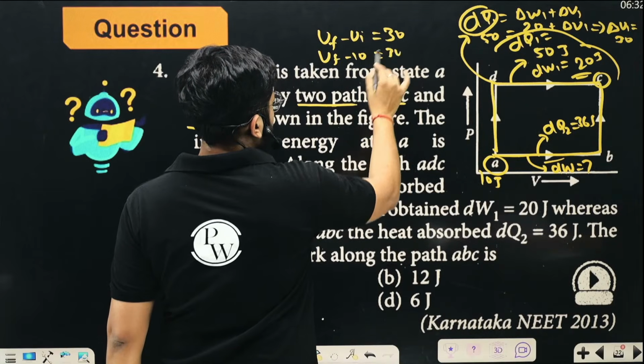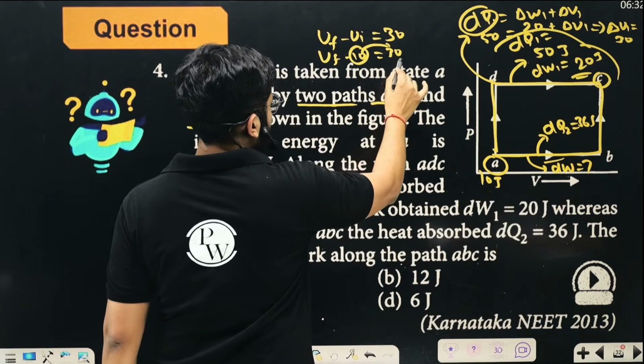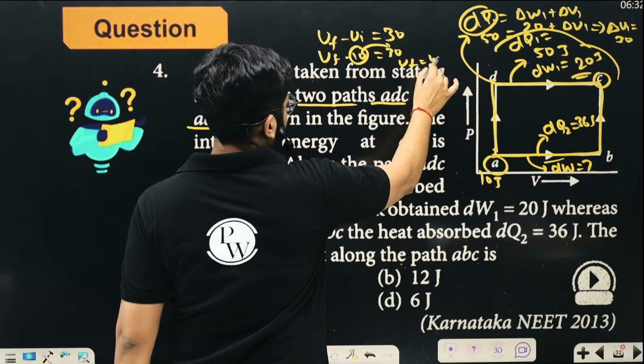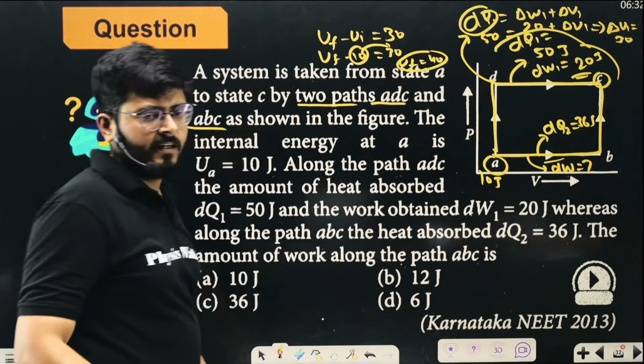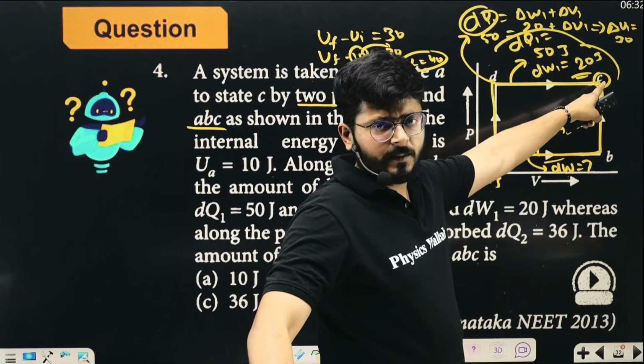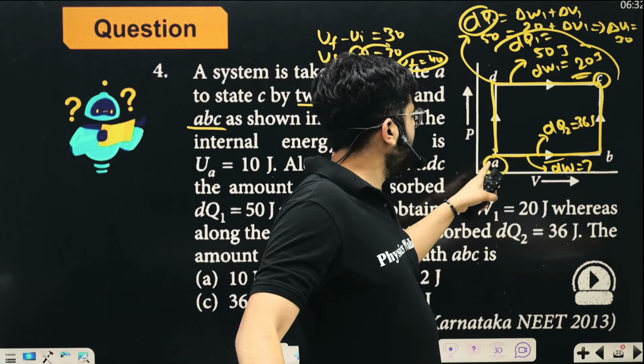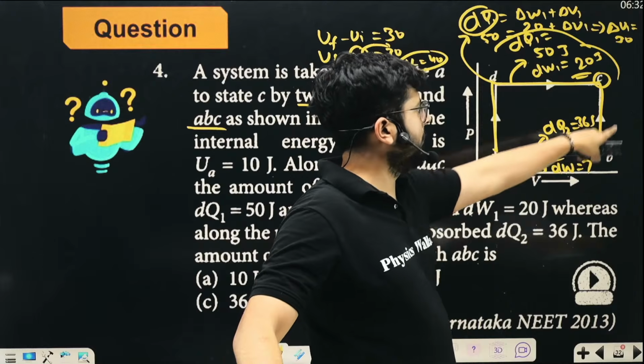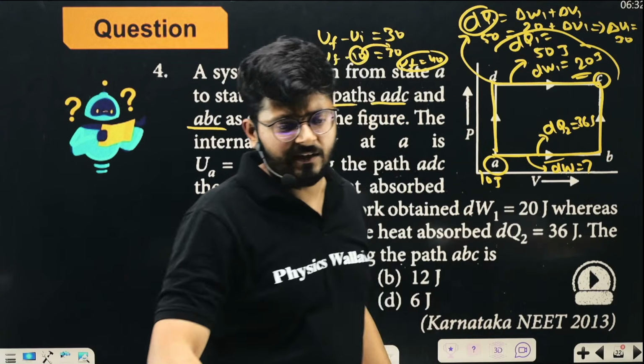That is 30. So clearly you can say that the internal energy at the final point will be adding up, right? Once you know the internal energy over here is 40, it really doesn't matter whether you are following this path or the other path. I hope the idea is very, very clear.